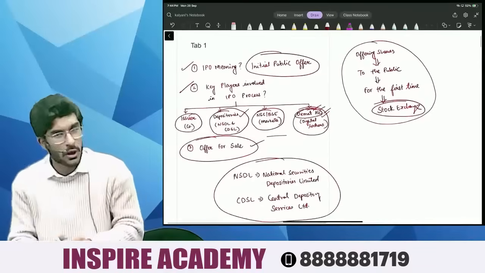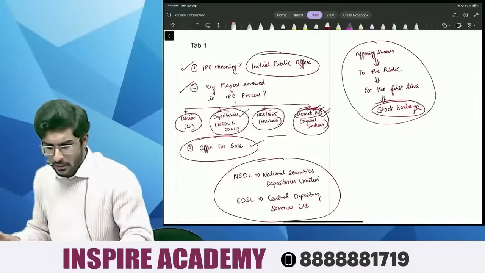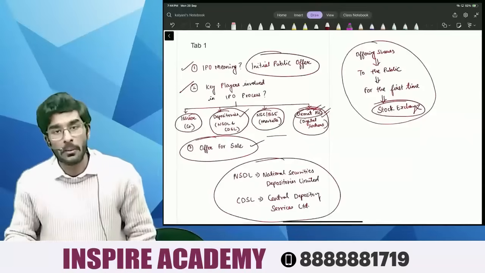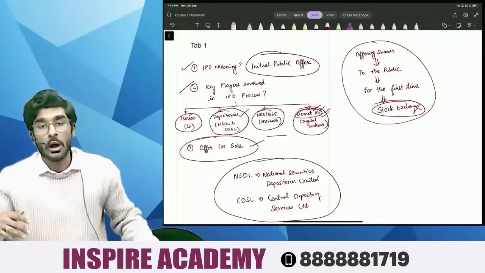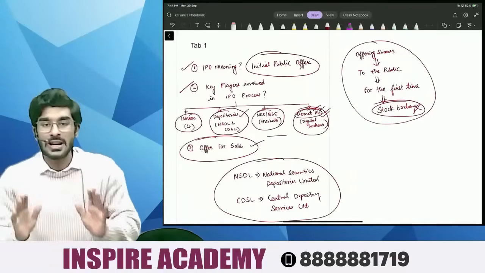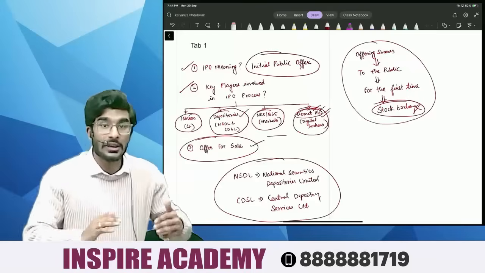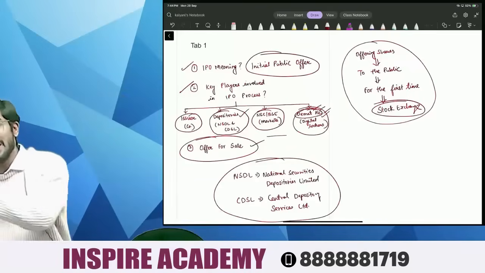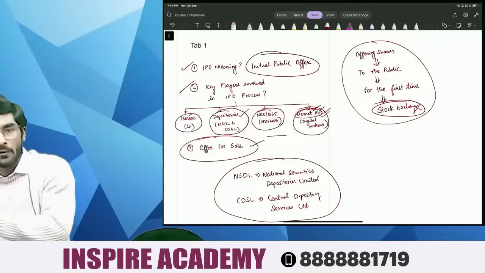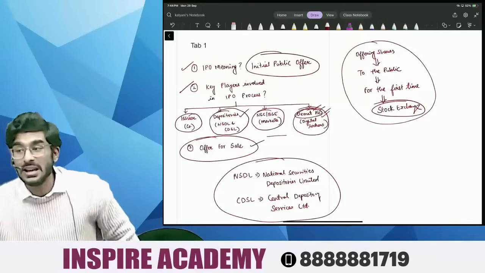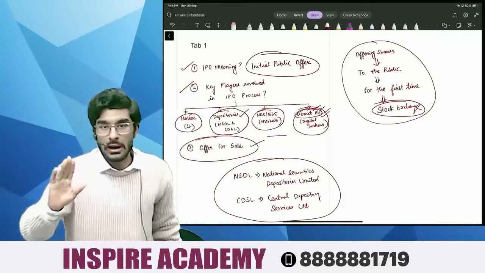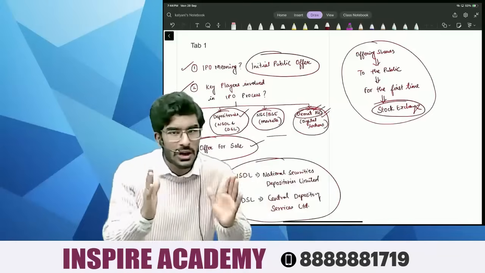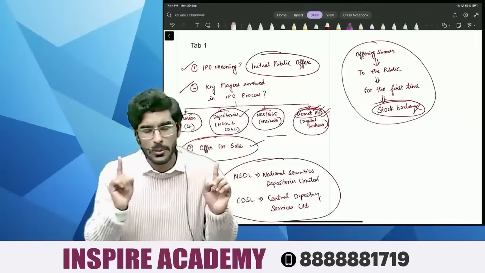So, people, let's quickly revise whatever we have studied till now. Number one is, what is the meaning of IPO? IPO means offering shares to the public for the first time on stock exchange. Now, there are two ways in which shares can be offered to the public. Number one is, either you issue new shares or you sell the existing shares. When you sell the existing shares, it is called offer for sale. The person who is selling the existing shares is called selling shareholder. Otherwise, the company issues new shares to the public.